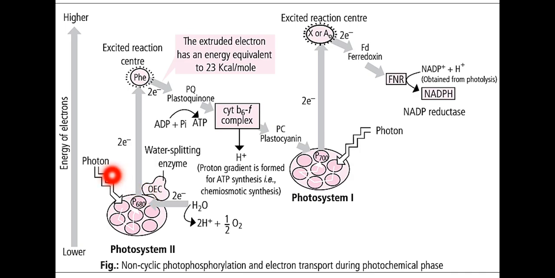When the electromagnetic radiation, that is light, was absorbed by the accessory pigments, only 680 nanometers was absorbed by chlorophyll a. From PS2 the electron was liberated and accepted by the primary electron acceptor, that is pheophytin. Now the chlorophyll will move back.